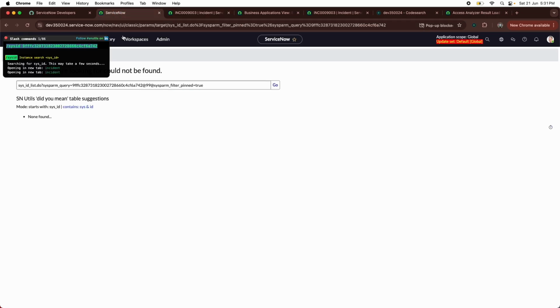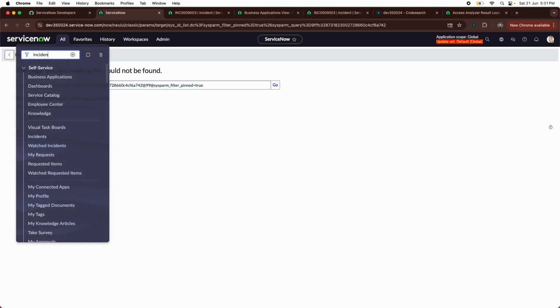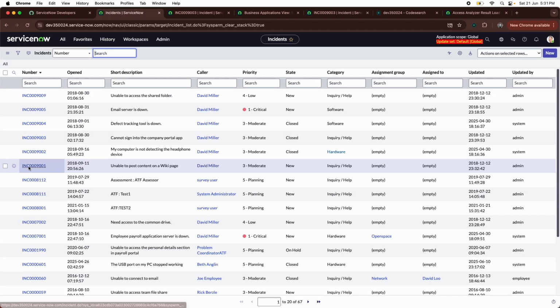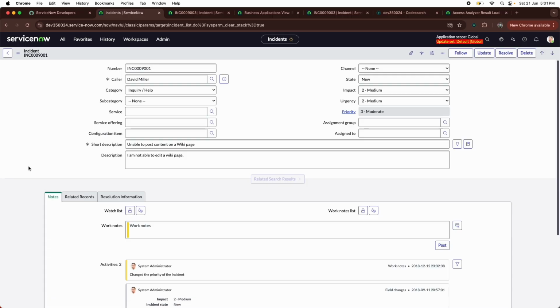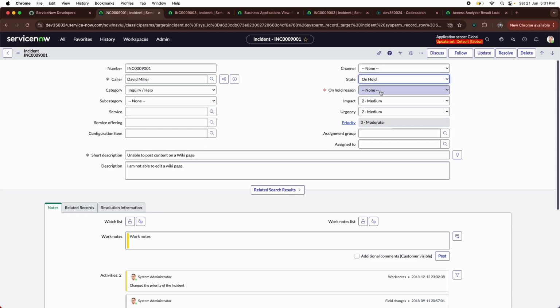So let me open another record which is not closed this time. So I'll open incident.list, and let's open this record for an example. And here what I want to show is that there are many hidden fields, or maybe some fields you have created in a table that only come up when some client script runs on load or on change. For example, this state field: if I click on hold, there is a new field coming up, on hold reason. In general, this field is not there.